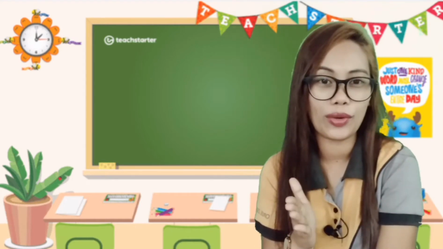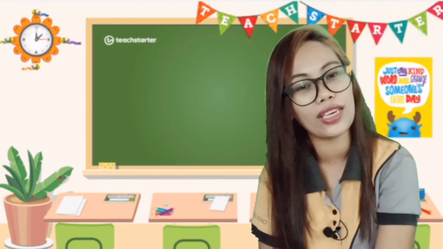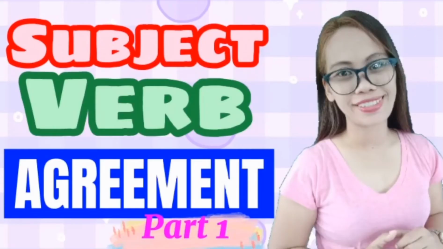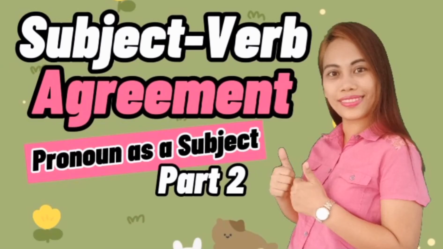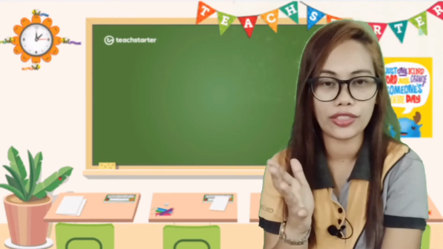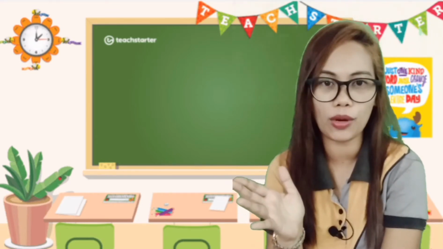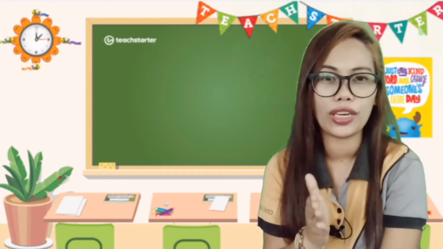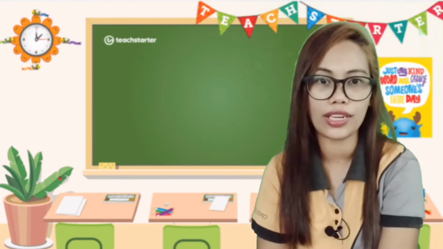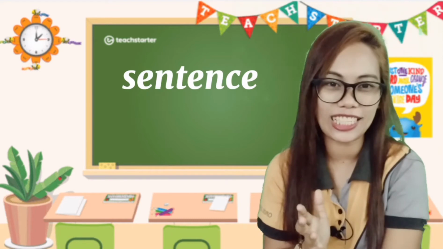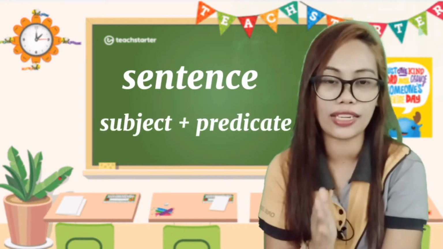But before that, we are going to take a review. For the past week, we had been talking about subject-verb agreements, and that is very important if you're going to write sentences. Now, I want you to understand that I had discussed those subject-verb agreements simply because you are going to use them when you're going to write compositions. A sentence is composed of a subject and a predicate.